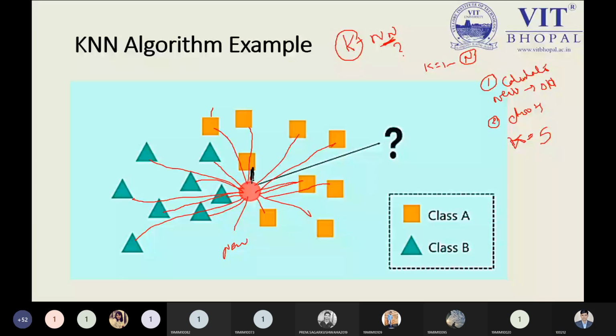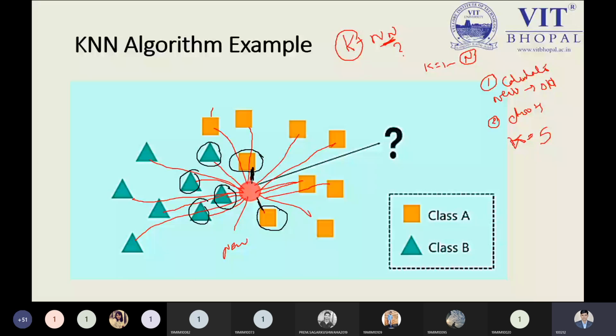Can I take this one? It has the minimum distance between the new data point and the existing data point. Please tell me right now, is it possible? Yes, sir. Okay, this could be my next point. Just tell me, am I right? Yes, sir. This could be the next point. This one could be, this one could be, and this one could be.